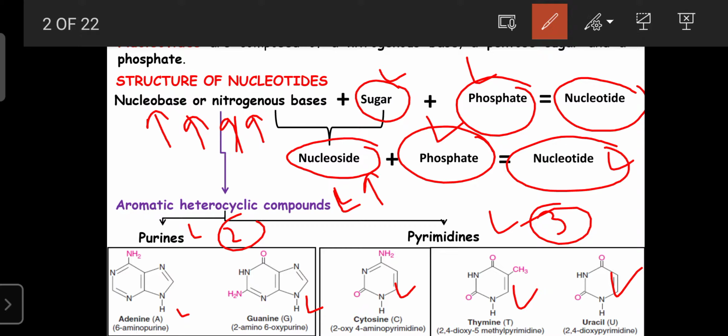If any drug, any therapy, or any molecule inhibits the action of purines and pyrimidines, then definitely it will inhibit DNA and RNA. With a lack of DNA and RNA in cancer cells, the growth of the cancer can diminish, or the cancer can be treated.